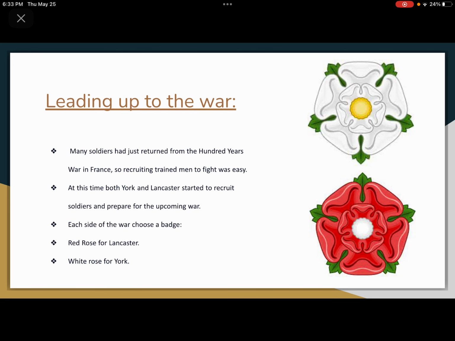Leading up to the war, many soldiers had just returned from the 100-Year War in France, so recruiting trained men to fight was easy. Each side chose a badge, the red rose for Lancaster and the white rose for York.